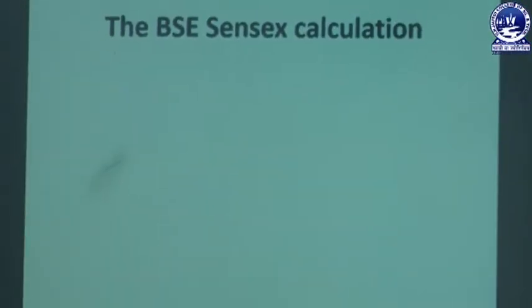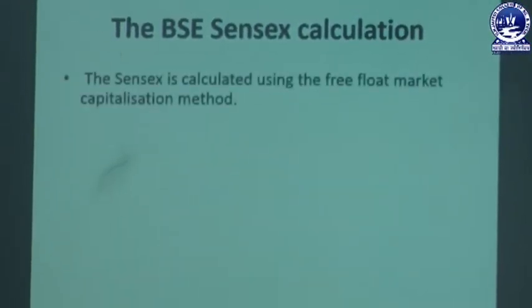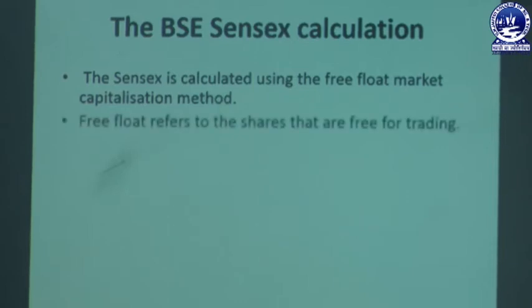First we will start with the BSE Sensex calculation, how it is done. The Sensex is calculated using the free float market capitalization method, and the free float refers to the shares that are free for trading. We have discussed in our previous videos that there are companies who give out their shares through the primary market, and then they are available in the secondary market or the stock exchange for trading.